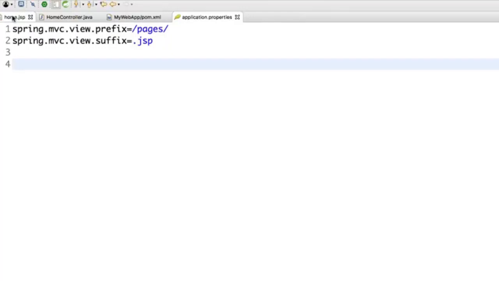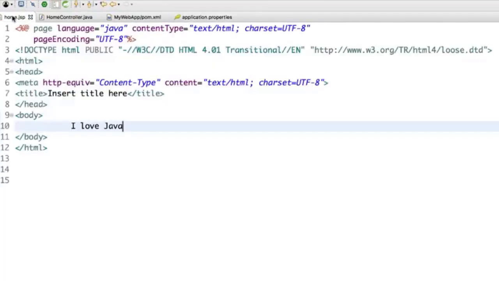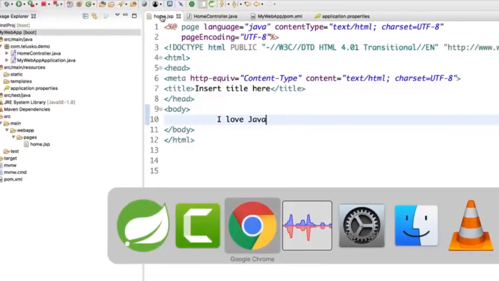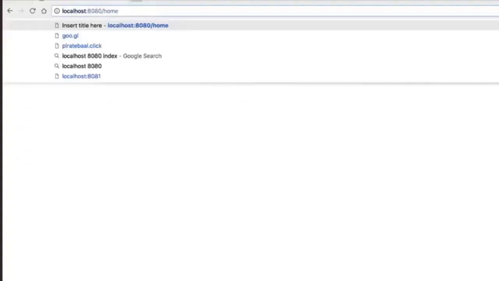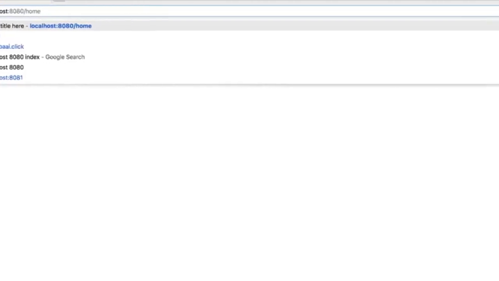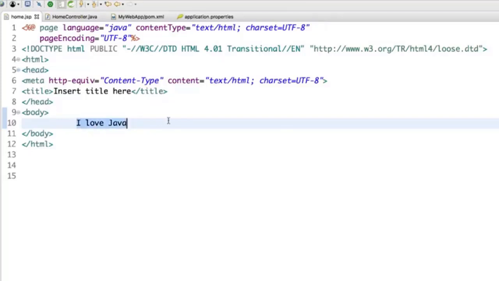Now, what if I want to pass some data? And of course, when you have learned servlets, we have done those things. Now, what I mean by that is if I go back to my browser and if I say, hey, I want to pass some data, for example, I want to pass a name. For example, if I pass Naveen, I want to print that name here. So I will say, welcome Naveen. But the name might change, right? So if I'm passing Naveen here, maybe next time I will pass, let's say, John, maybe I pass Christina. So I will keep changing the name, right? I don't want to write this name here because of course it will be constant.